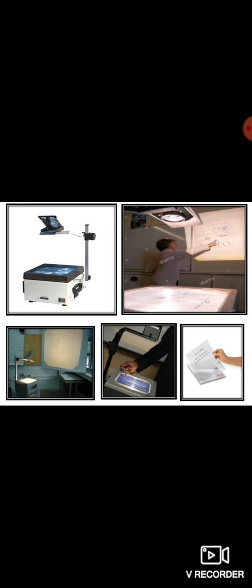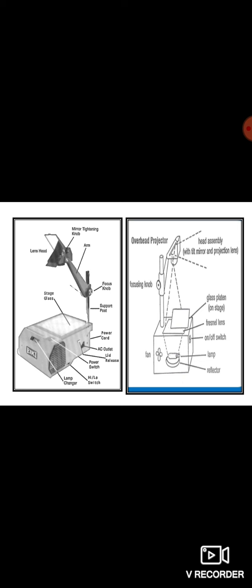In the third image you can see how it is focused on the white board or the white screen. These are the parts of OHP projector.